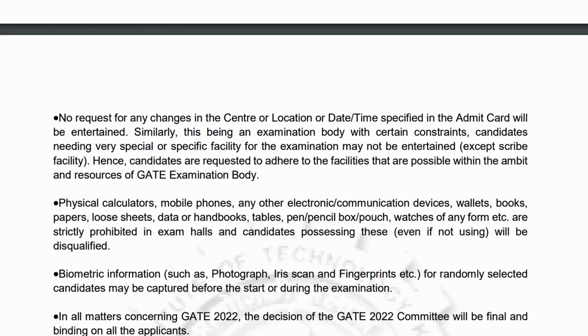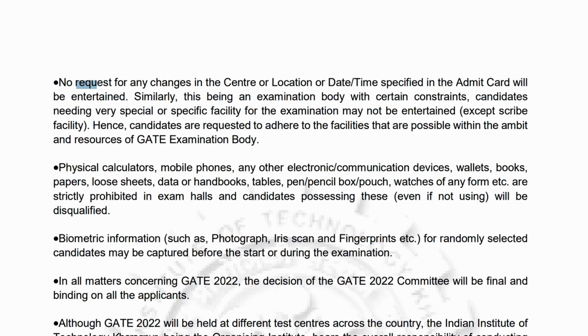They are saying that after the 12th of November, you can't change your location or time or anything else. They will not entertain you. You can't take anything like your own calculator, mobile phone, you know, the basic stuff. They will give you a notebook and a pen, and you just have to solve it. They will not let you take that notebook outside the examination hall. They will collect all the notebooks. So you will go empty-handed, and you will come out empty-handed.